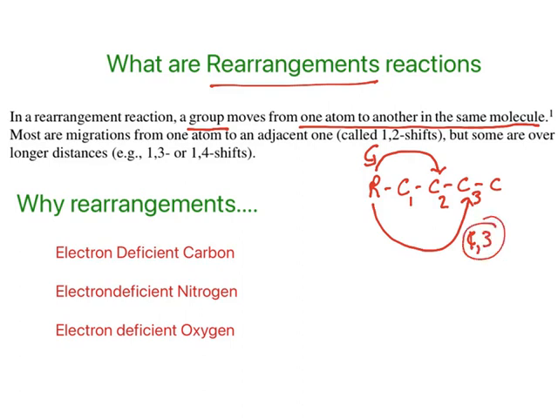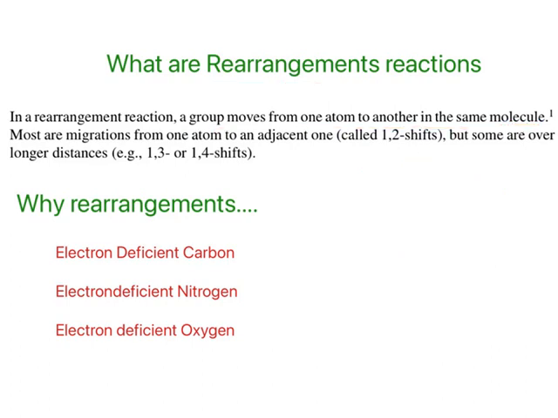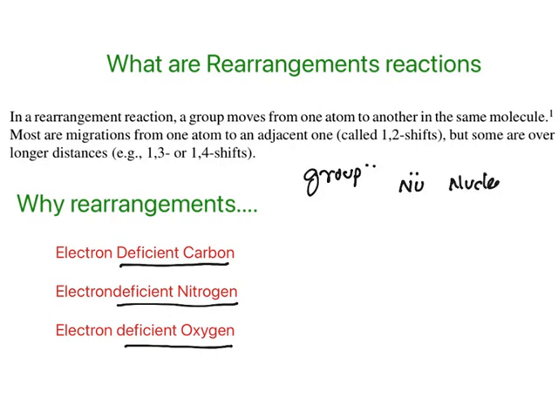So in the same molecule a group moves, and these are called rearrangement reactions. But why is there a need for movement? The answer comes with this. When you have an electron deficient carbon, or electron deficient nitrogen, or electron deficient oxygen, the group moves with an electron pair. See, anything that moves with an electron pair, what do we call it? We call it a nucleophile.